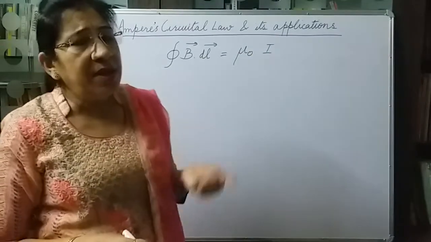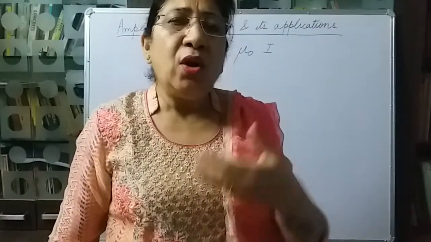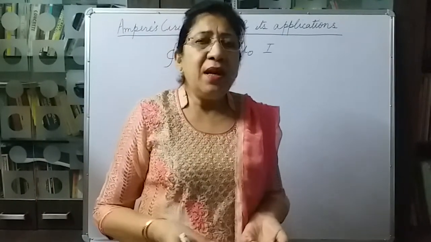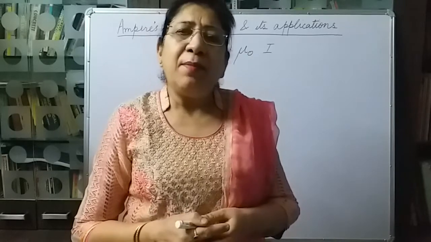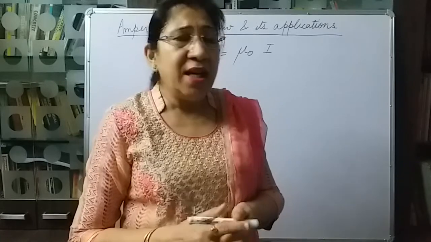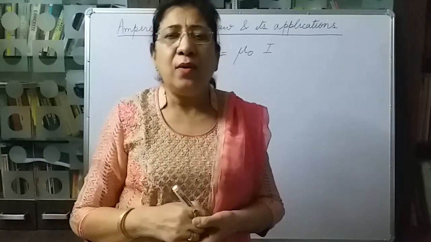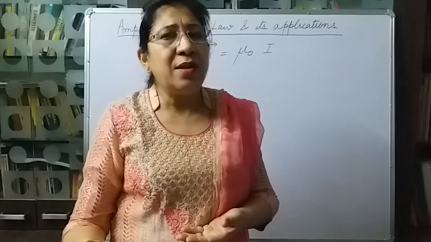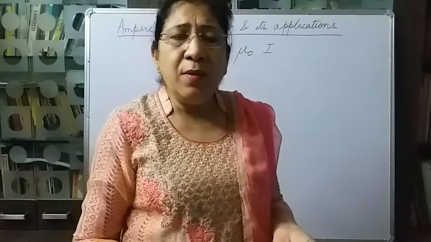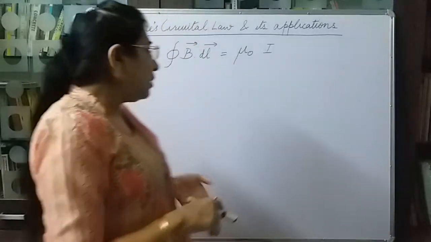Now, what is the meaning of closed loop here? Closed loop is an imaginary closed curve. We call it the Amperian loop, similar to what we used when we were applying Gauss's theorem. There we called the surface a Gaussian surface. Here it is a line, it is a closed loop, and we call it Amperian loop. Whenever we apply Ampere's law, first of all we will have to consider an Amperian loop, and then we will apply the law on the Amperian loop.